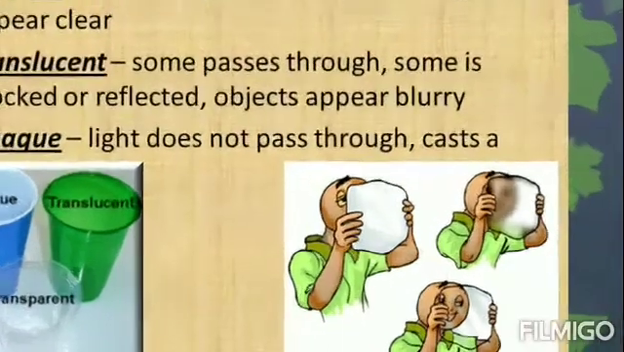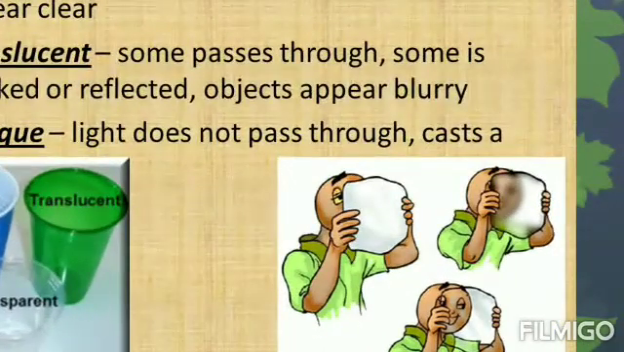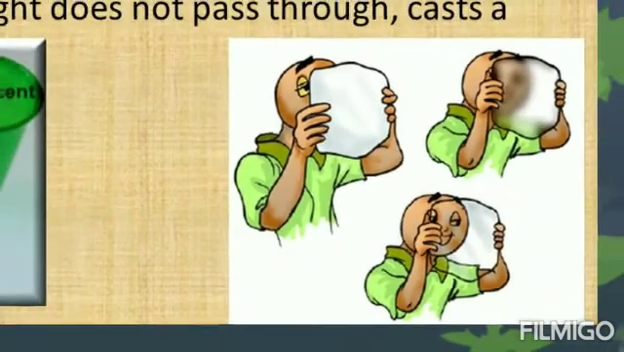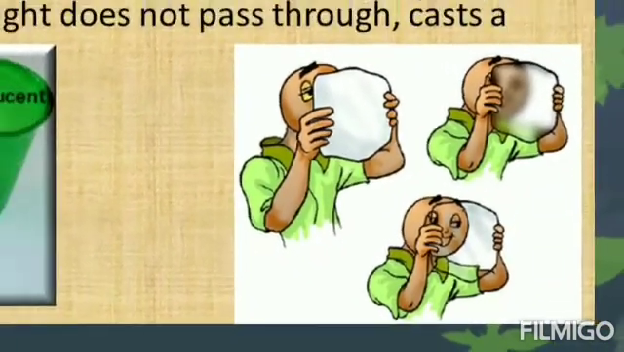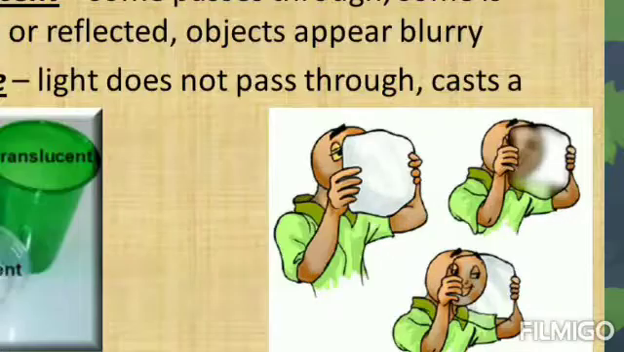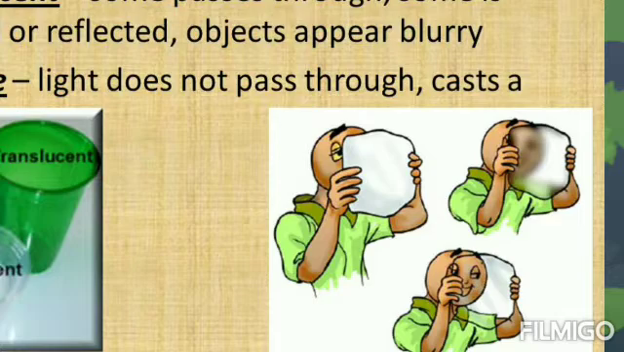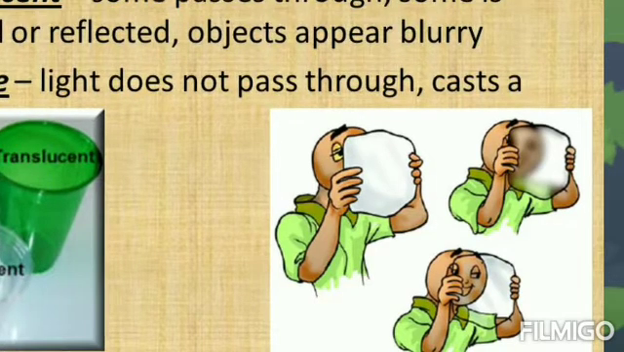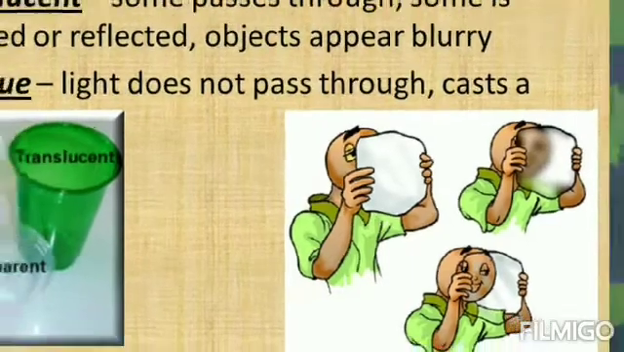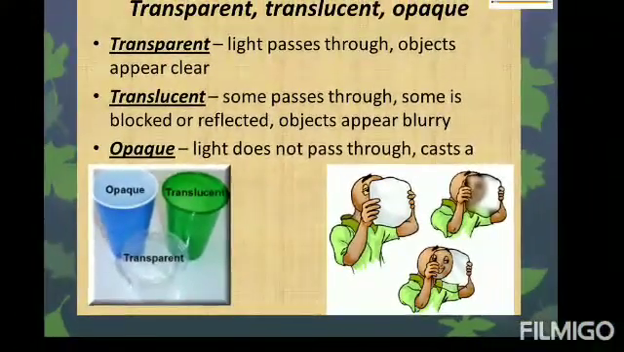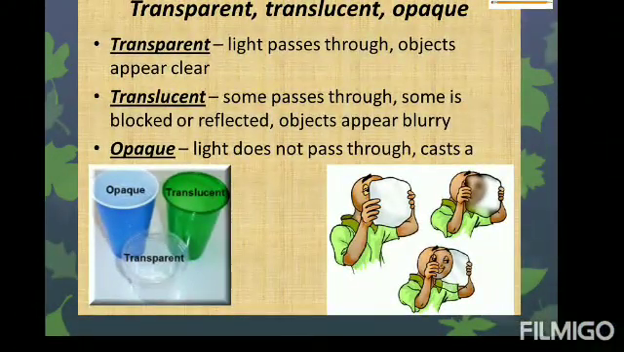So here you can see in this picture, in the first picture the boy is able to see clearly. We can see the face of the boy very clearly as it's transparent glass. Then in the second picture, the face is blurry as it's translucent glass, and in the third picture, the image is not at all seen as it's an opaque object.